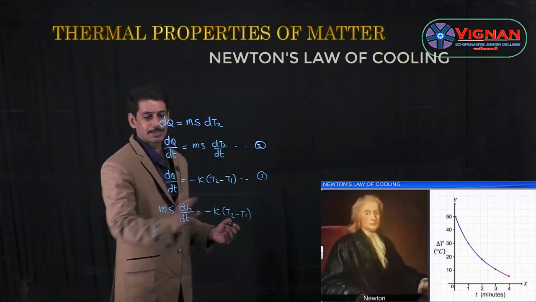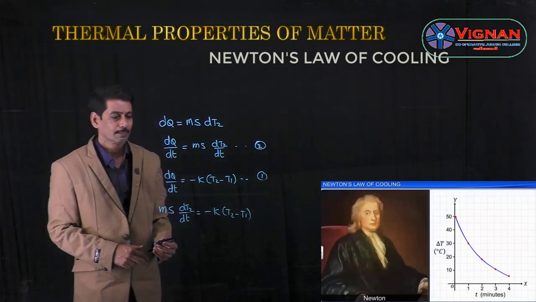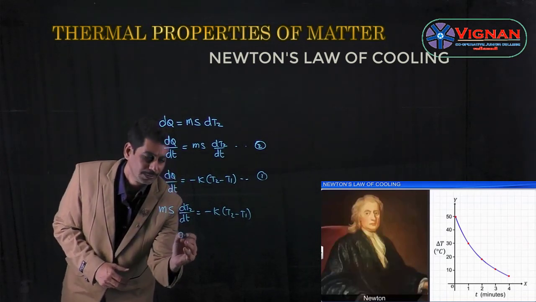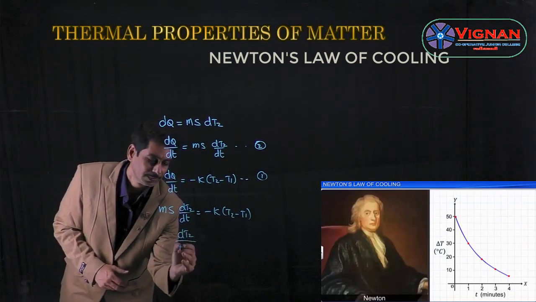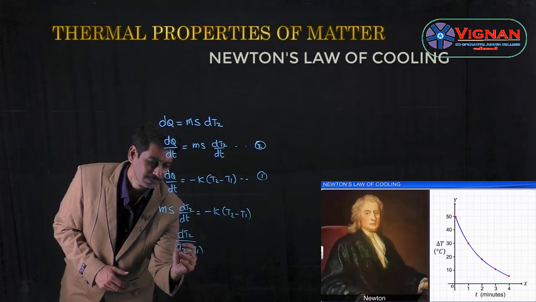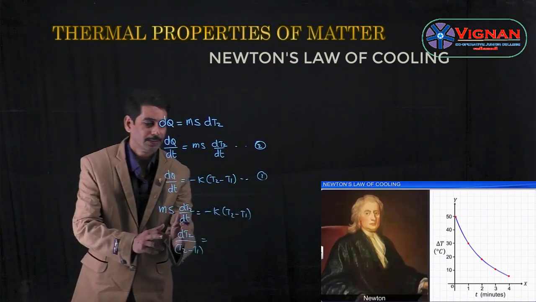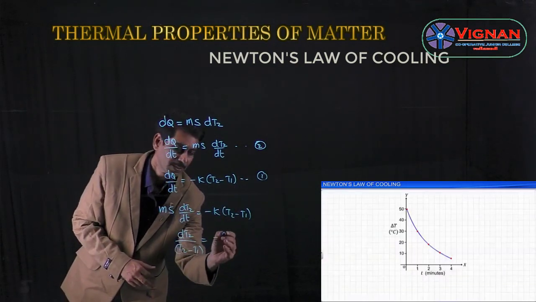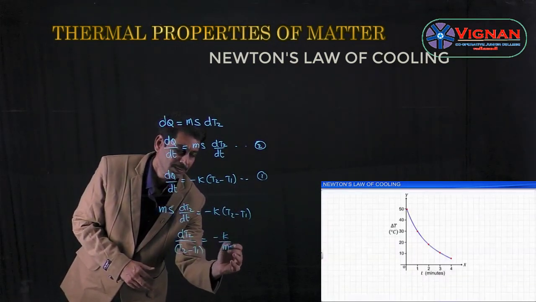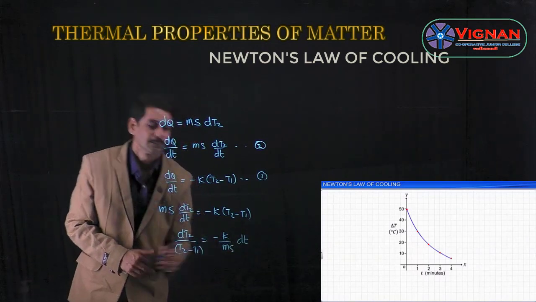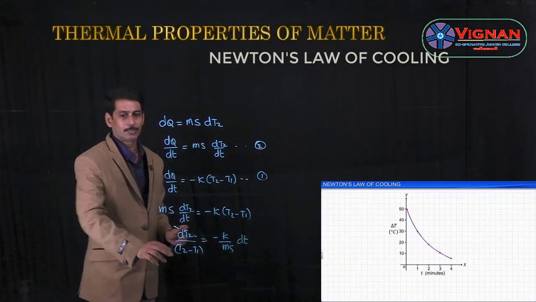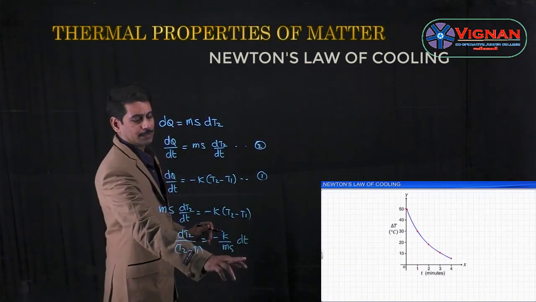Now rearrange this equation. So dT2 by T2 minus T1 is equal to, that means we are bringing T2 minus T1 to this side and taking ms to the other side, minus k by ms into dt.